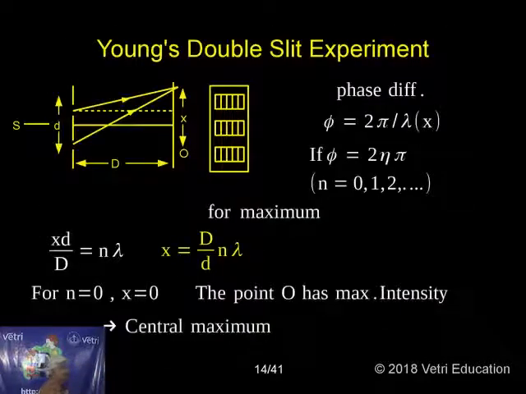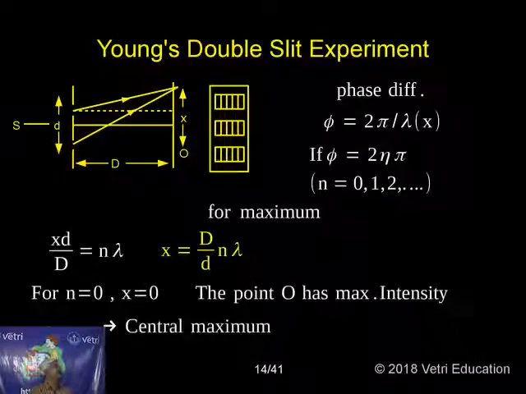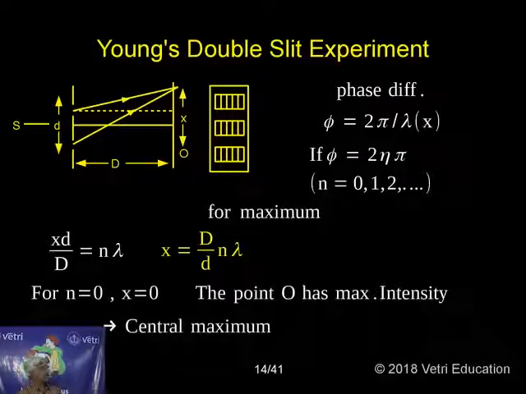Also, this is a band pattern where bright and dark alternate, so I have given it like that. This is a distance x from the central light. What happened? These are entrance questions. Also, somebody asked a question.